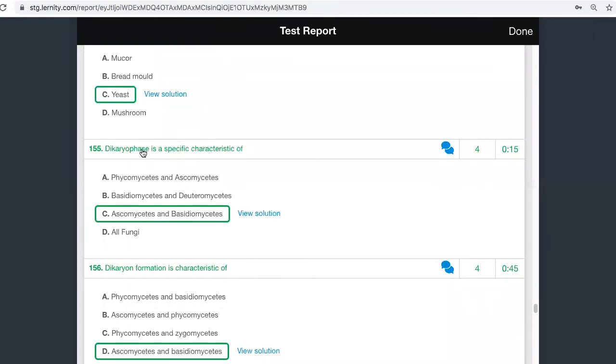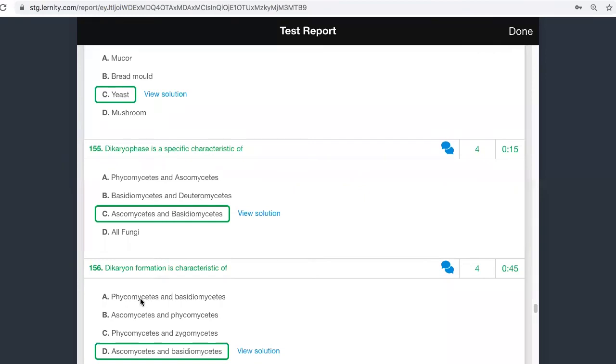Okay, dikaryophase is seen in ascomycetes and basidiomycetes. I think both the questions are the same. You should know that it is not a characteristic of deuteromycetes, because in deuteromycetes you don't have sexual reproduction at all. The options are different. Here, phycomycetes will not show, not all phycomycetes will show dikaryophase. Oomycetes will not show. And deuteromycetes will not show.